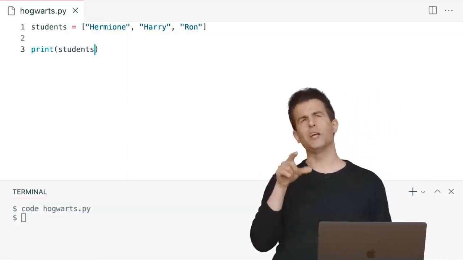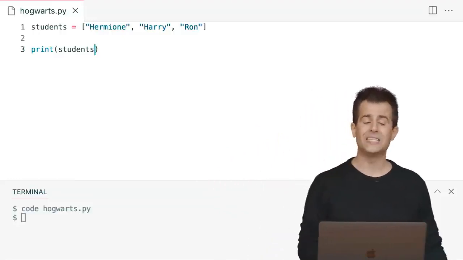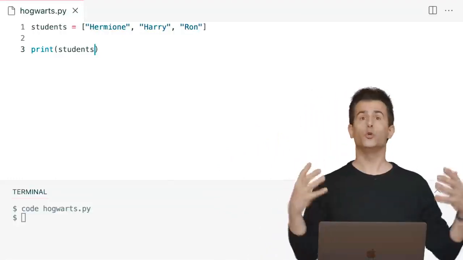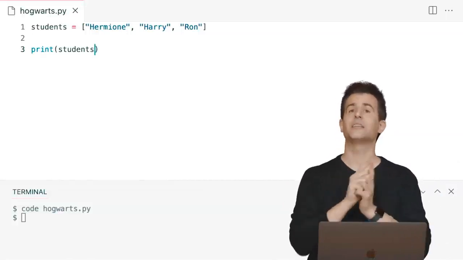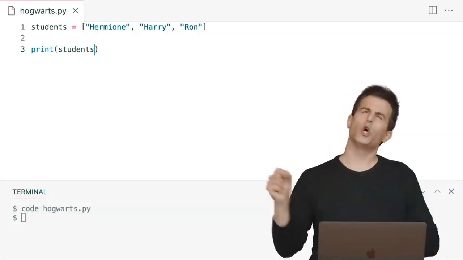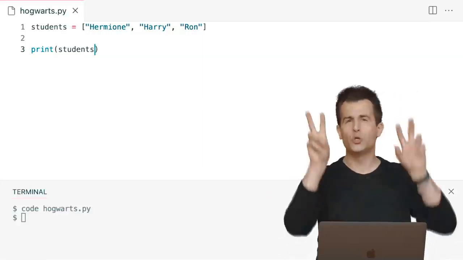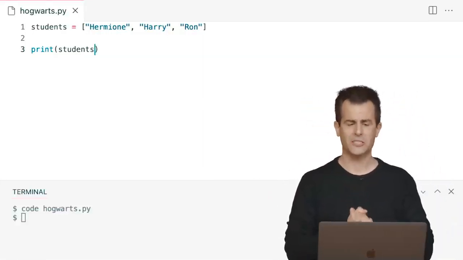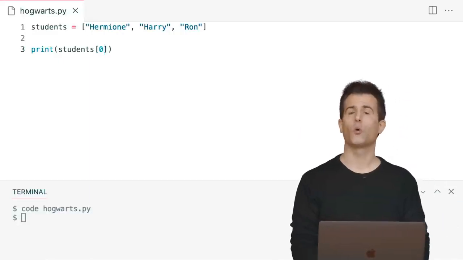So I need a way to express more precisely which value I want from this list. And the way you do this in Python is you use square brackets in another way. If you have a variable, in this case called students, and you want to go inside of that variable and get a specific value, that is to say you want to index into the list, you use square brackets this way using numbers inside of the square brackets.